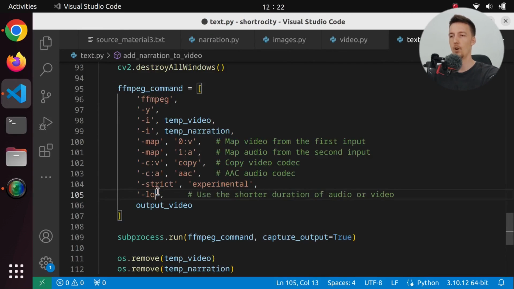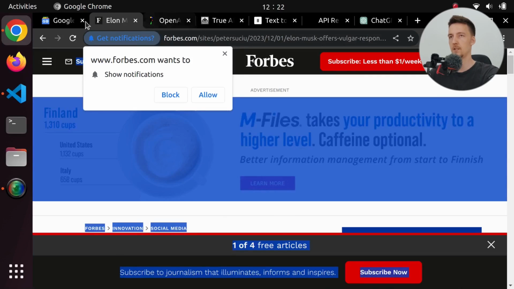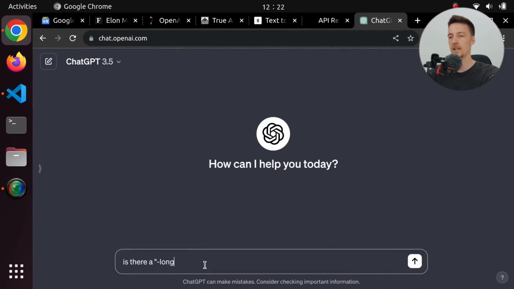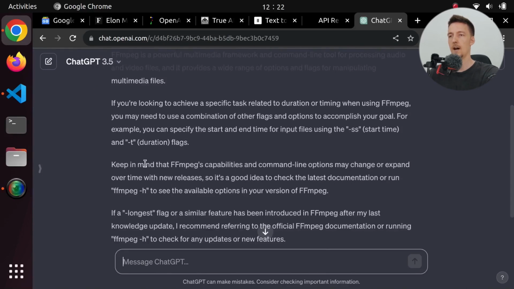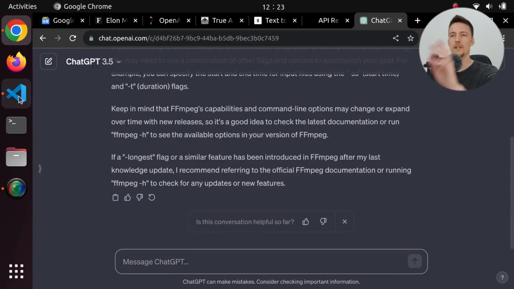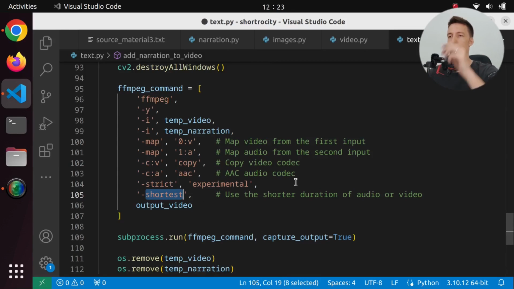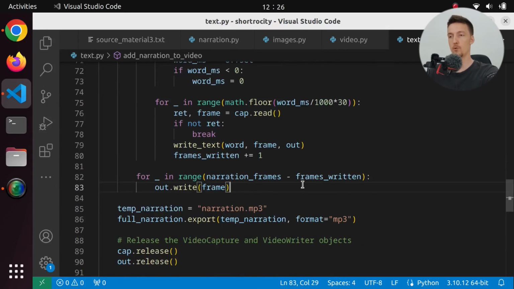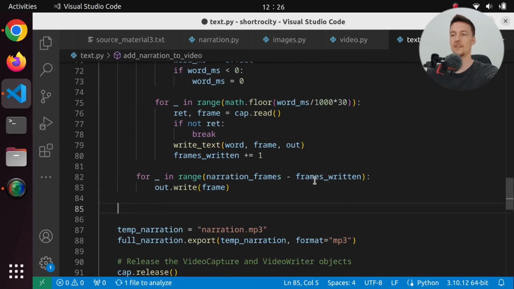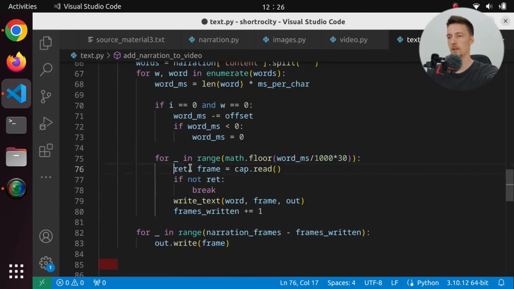Can I say longest? Let's ask ChatGPT. Is there a longest flag in FFmpeg? No. You can use duration. But if we don't add shortest, then I think it should use the longest. Interesting. I mean, I guess what we could do is after we have gone through all of the narrations, we can then just write all the remaining frames. So let's do this. Where are we doing cap read? We can just do this.